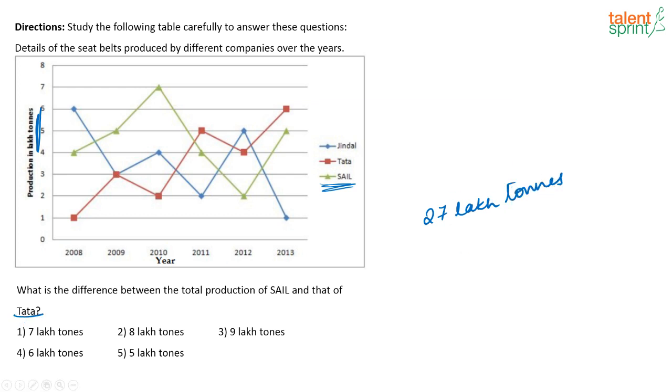And what is the production of Tata? Tata is 1 plus 3, that is 4, 4 plus 2, that is 6, 6 plus 5, 11, 11 plus 4, 15, 15 plus 6, that is 21 lakh tons. Now what is the question? What is the difference in the production? 27 minus 21, which is 6. So 6 lakh tons is your answer. Correct answer is option 4. Very, very easy question, right?